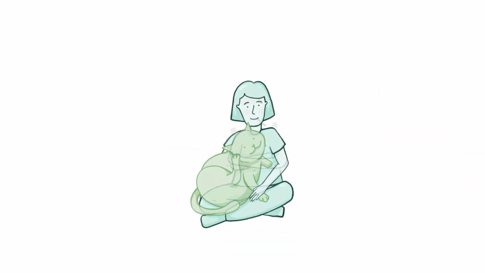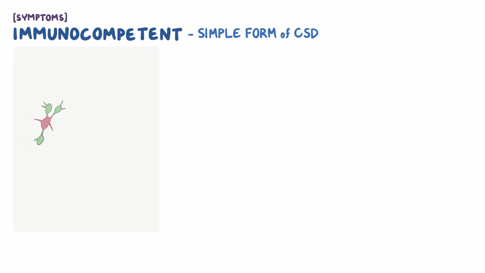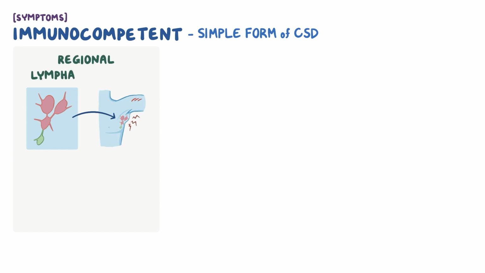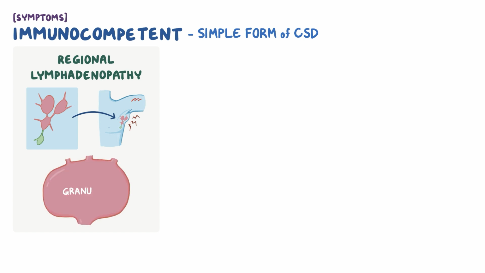In humans, the response to infection depends on the immune system. Immunocompetent individuals develop a simple form of the cat scratch disease. The most characteristic symptom is the swelling of a single lymph node or a cluster of lymph nodes, usually in the armpits, which are extremely painful to the touch. This is known as regional lymphadenopathy, and it's a consequence of Bartonella henselae triggering a never-ending T-cell response, which creates an area of inflammation known as granulomas in the lymphoid tissue.